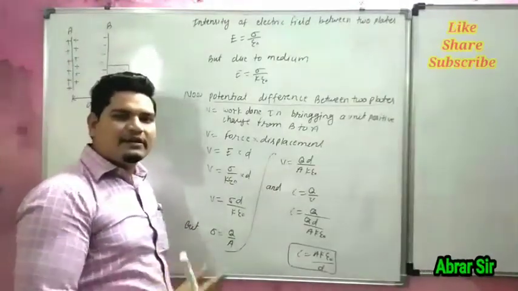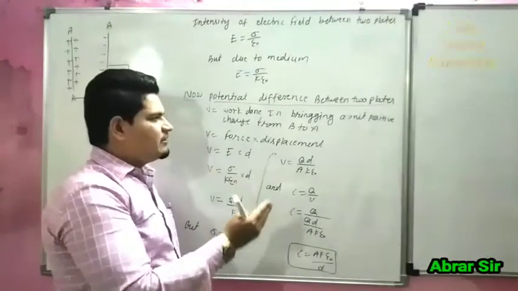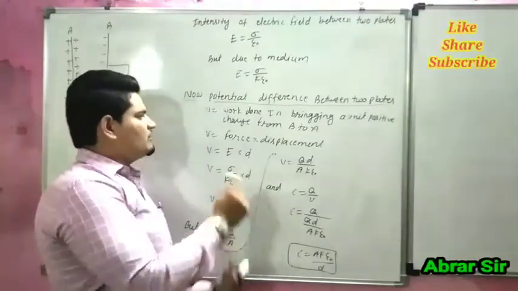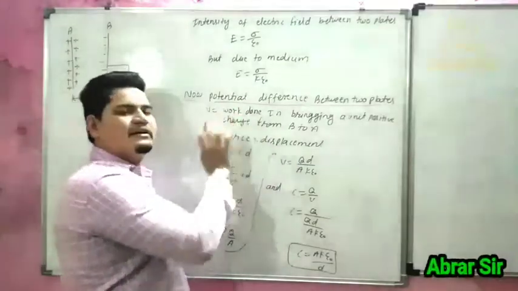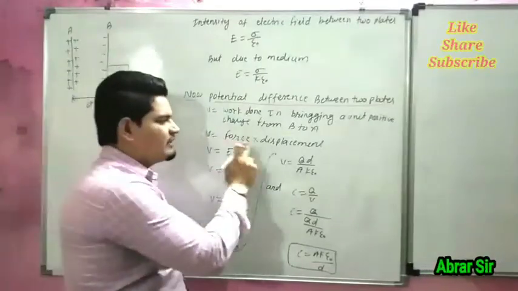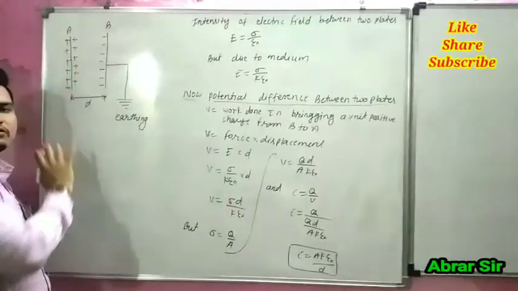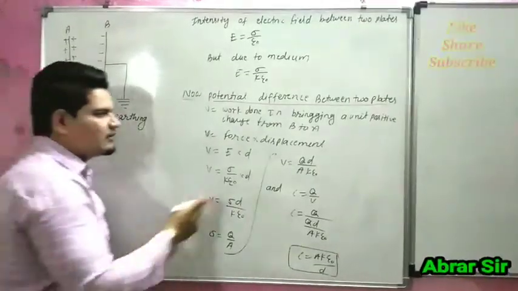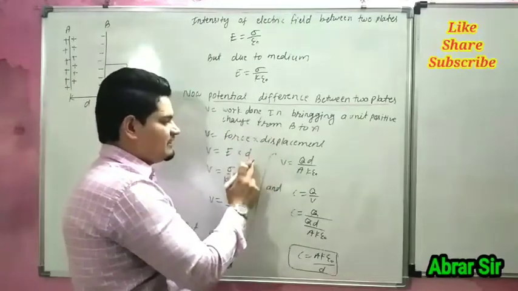Potential is denoted by V. V is equal to force into displacement, because the formula of work done is force into displacement. But in this case, force is the intensity of electric field, represented by E. So V is E into D, the displacement.